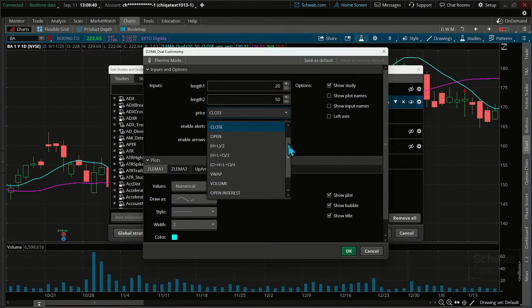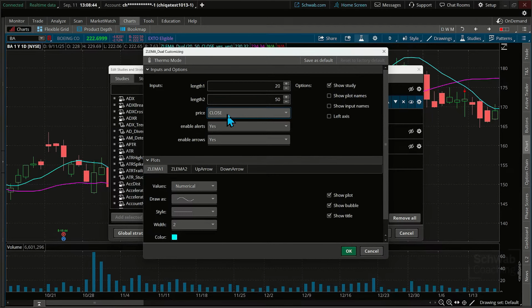Is it based on the close? Everything you'd see within Thinkorswim, and in terms of a price or volume, you could do that too. It would be right here. That's interesting, right? A volume zero lag exponential moving average, a change in volume. It crossed my mind as I was looking at it too. I thought I'd throw that in there.